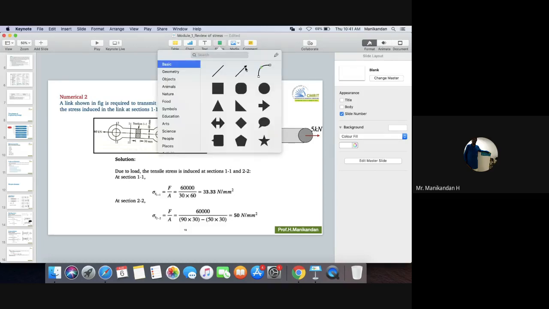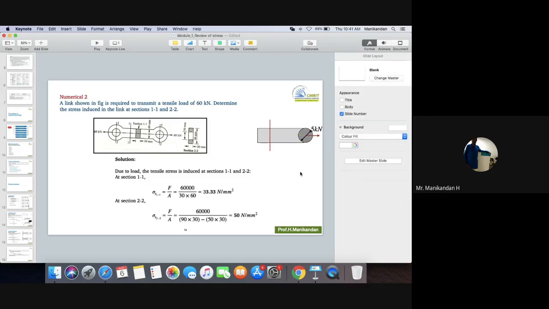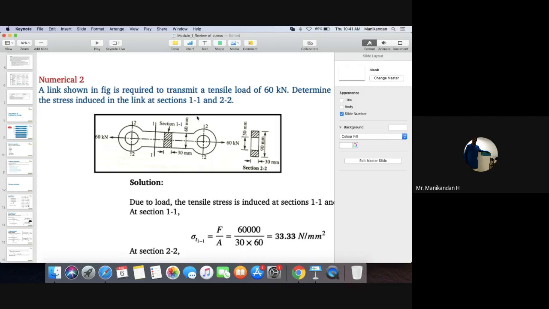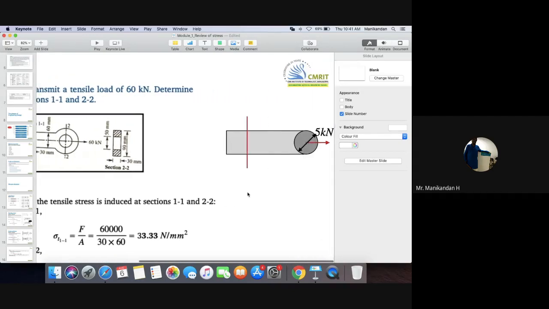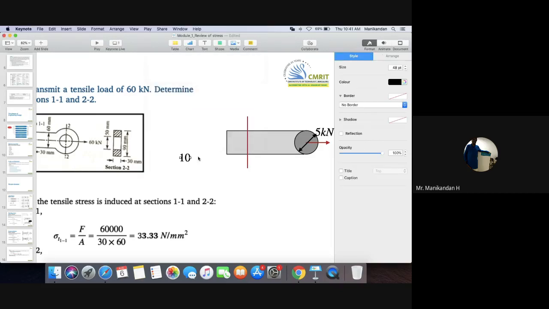And let us say the diameter of this is going to be 510 mm.